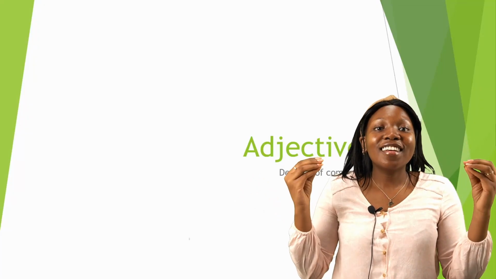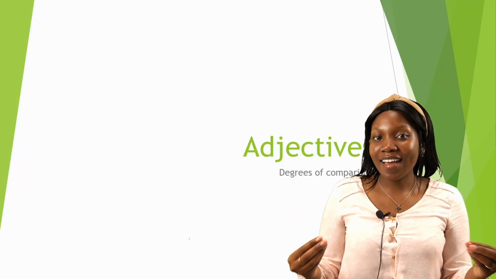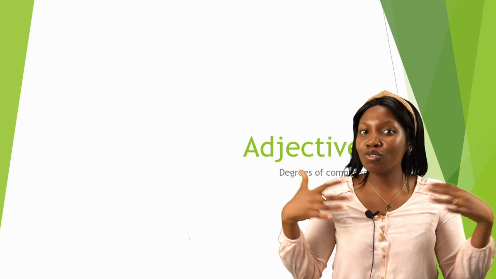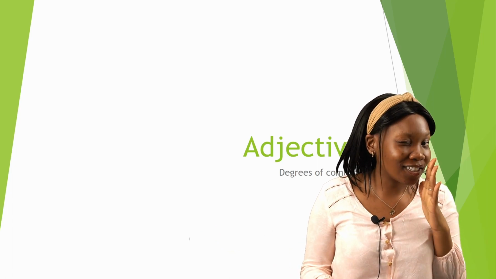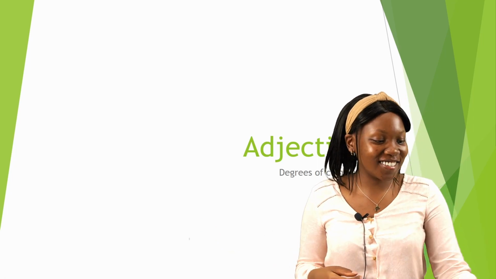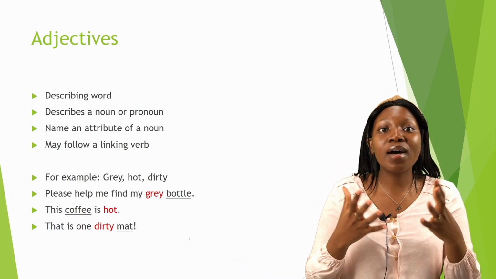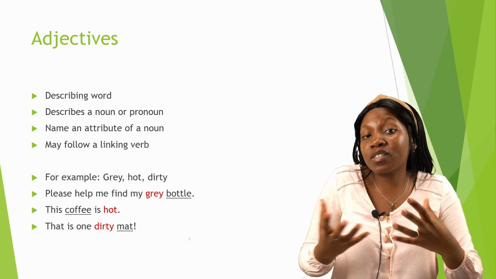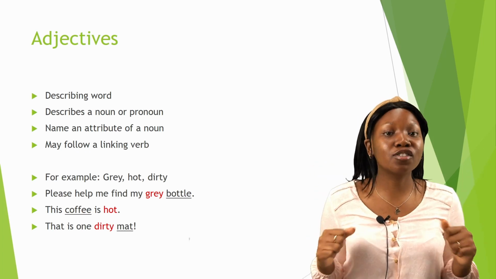Okay, so I don't know if you've heard this before, but there are certain words that add color to your essays, to your words, to your sentences, to speech, right? And those words are adjectives. You heard it here first. So adjectives are basically describing words. They describe a noun or a pronoun, and they tell us more about that specific noun, basically. That's why we say that they are painting a picture for us.